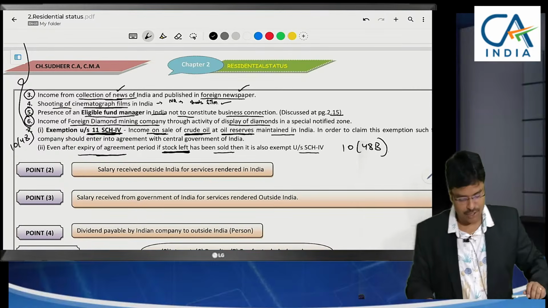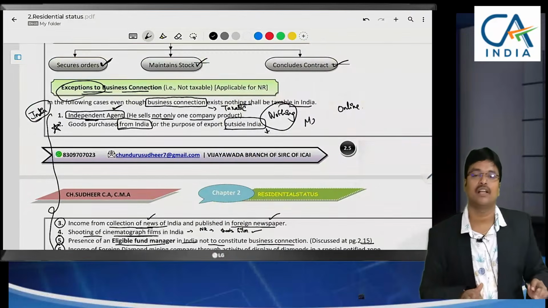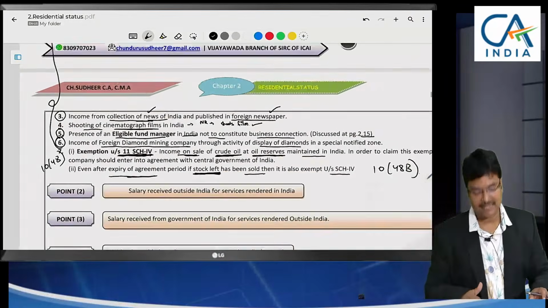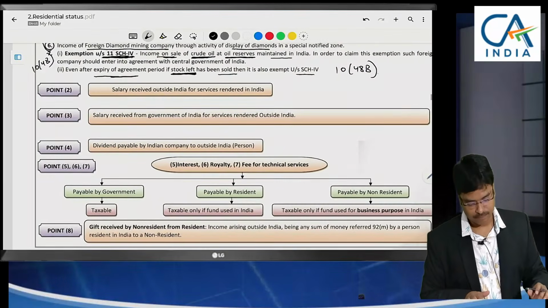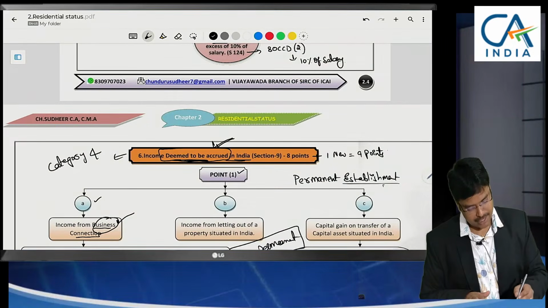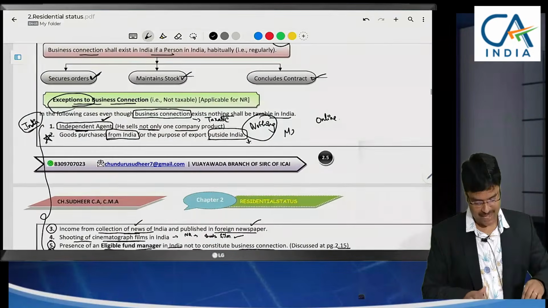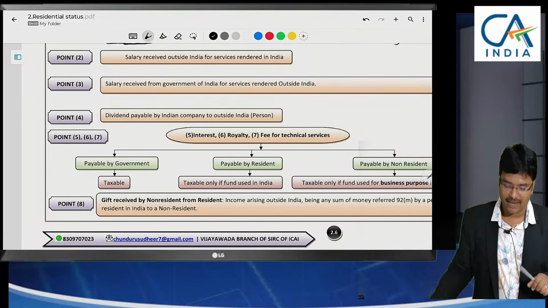So till here is it okay? Last, these exemptions, sir, were most specific, not useful for our regular practice, but since the topic is there, I have tried to explain to you. Next, sir, we are in the topic income deemed to be accrued in India. Now let us go for next.